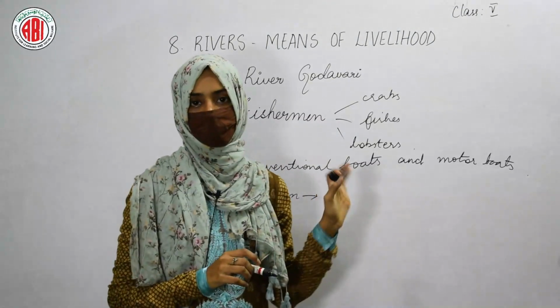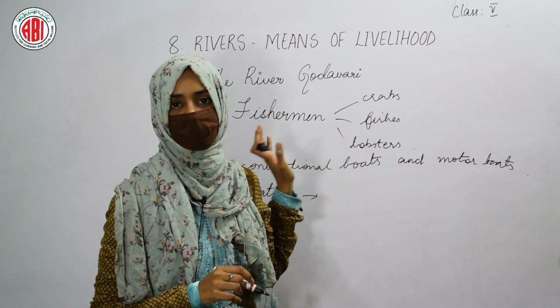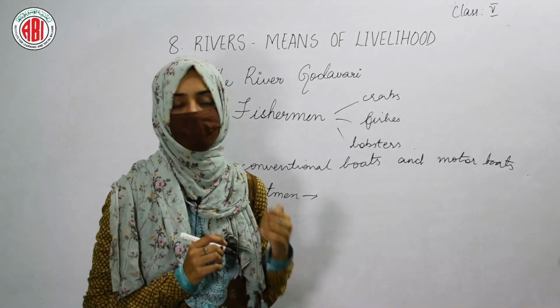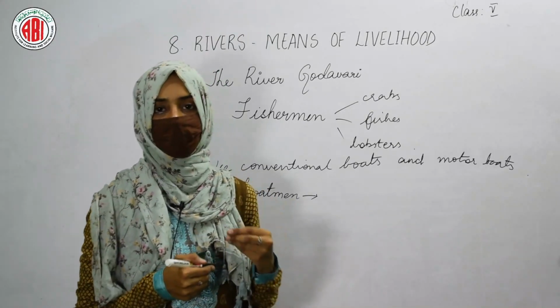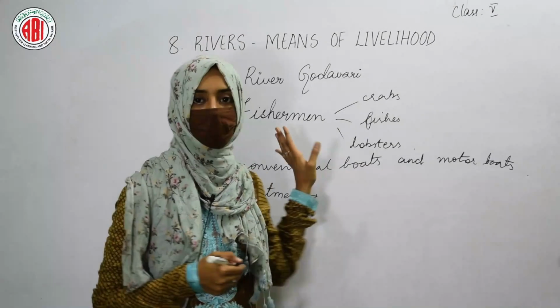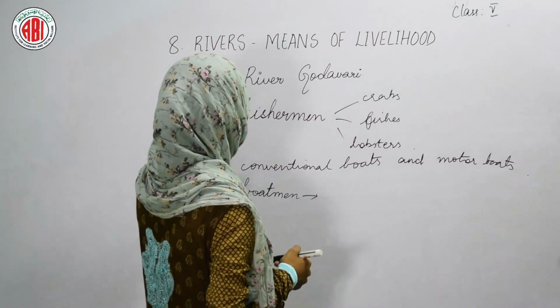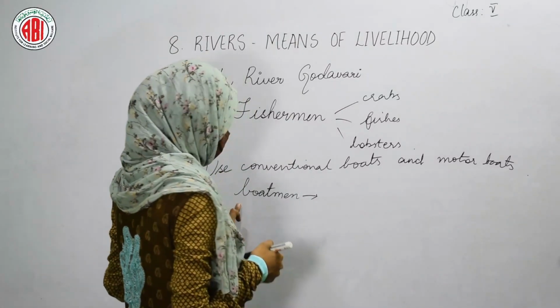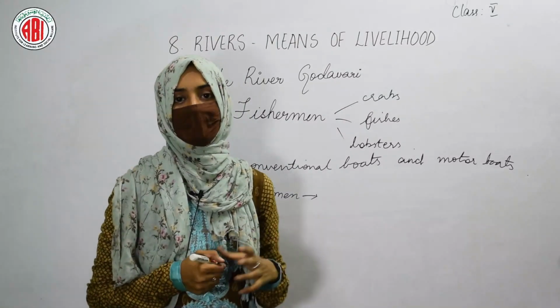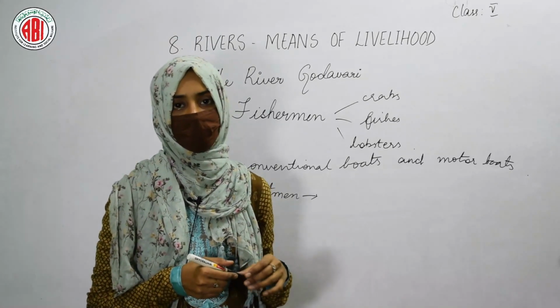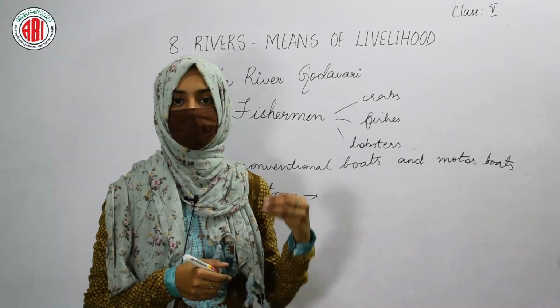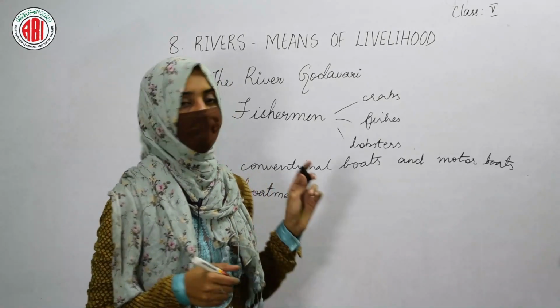So this is how the fishermen get the money by selling the fishes that are present in the river. River can be a source of livelihood not only to the fishermen but also to the other persons called boatmen. So water transport is also a way by which the people can earn money, by which the people can make the river as a source of the livelihood.